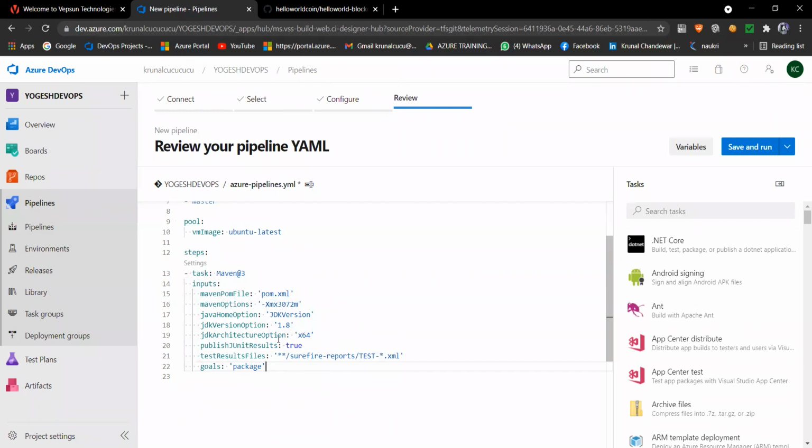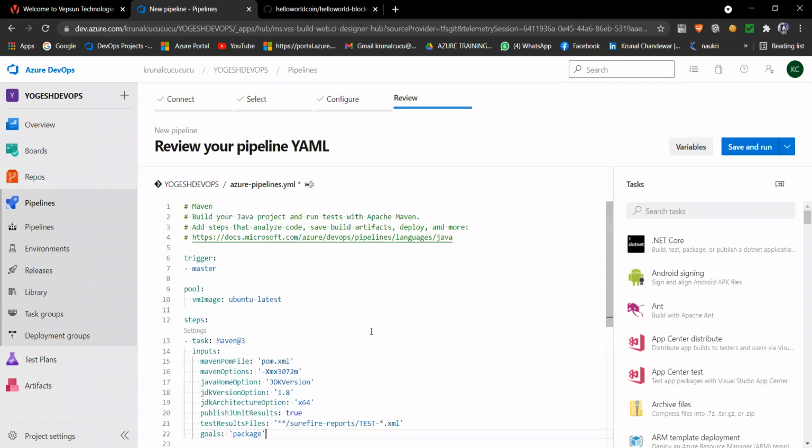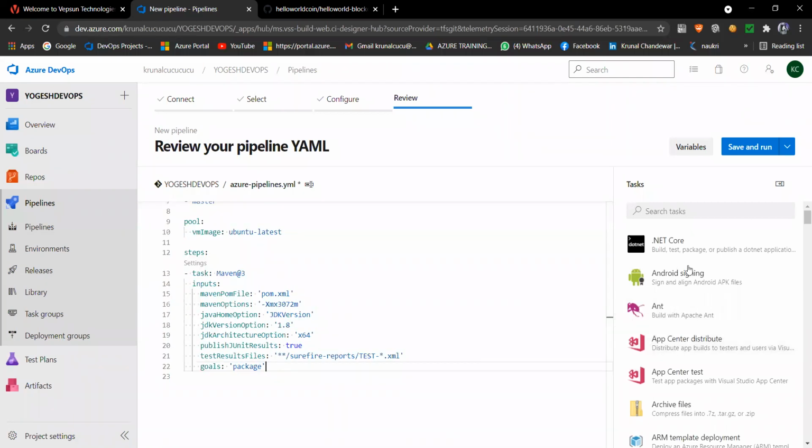If you are defining your input and output straightforwardly, you have to click on the last one. After that you can add many more tasks, and there is a script for this .NET Core task.